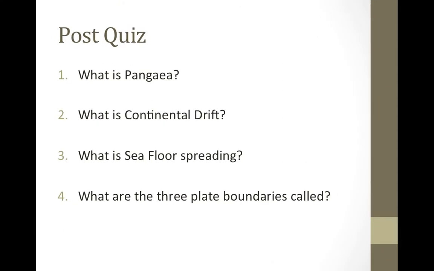Post quiz. What is Pangaea? What is continental drift? What is seafloor spreading? What are the three plate boundaries called?